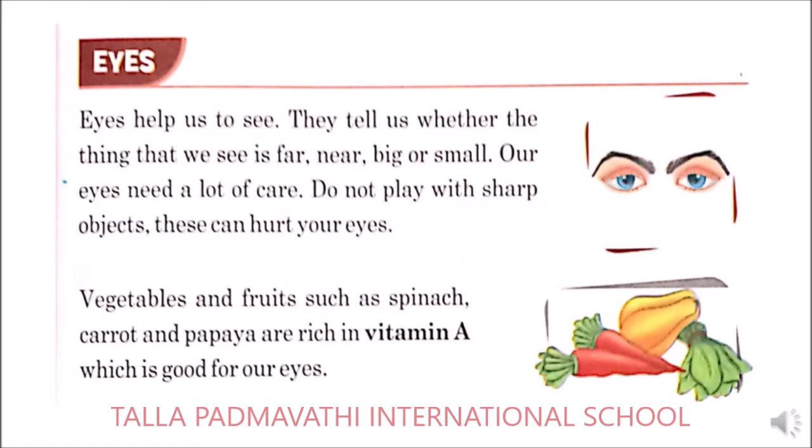Eyes. So what we do with our eyes? So eyes help us to see. So what we are going to see? So with the help of eyes we will be able to see the things which are far, near, big, small. So we can identify the sizes of the object. Not only that, we will be able to identify the color of the objects also. Okay, so the eyes are very helpful to see our beautiful nature.